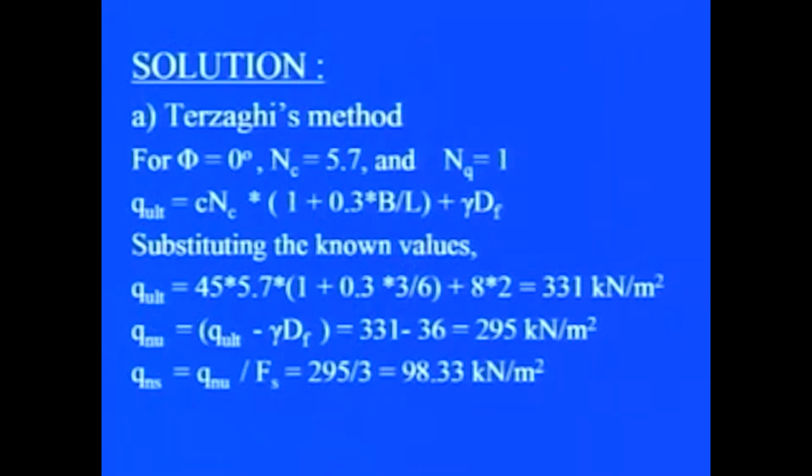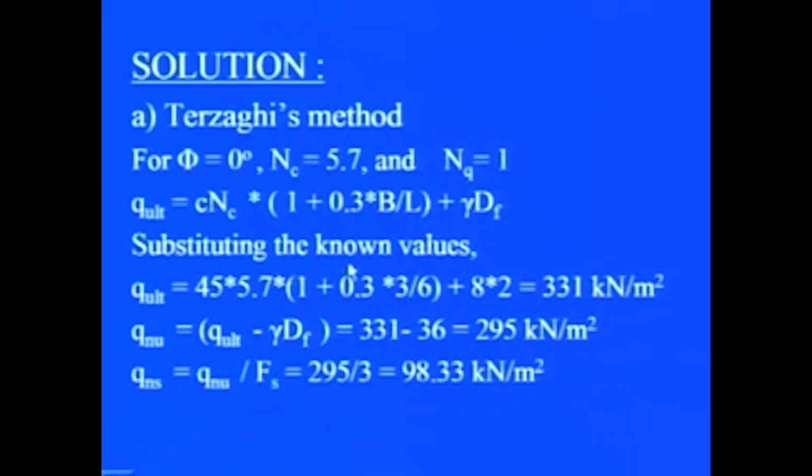Now, first of all, by Terzaghi's method, as phi equal to 0, other parameters containing phi term will vanish, and we will be left with only Nc, and Nc will come out to be equal to 5.7, and Nq becomes equal to 1 for this case. So, this ultimate bearing capacity will be written as C Nc (1 plus 0.3 B upon L), because it is a rectangular footing, plus gamma Df.